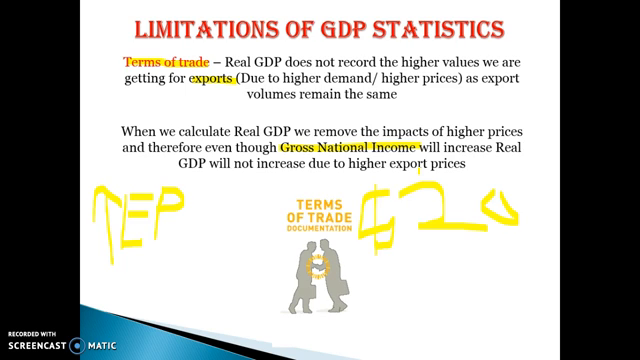Just the other thing with the terms of trade is that if the terms of trade goes up, generally nominal GDP will go up by a lot more than real GDP because the prices are going up.